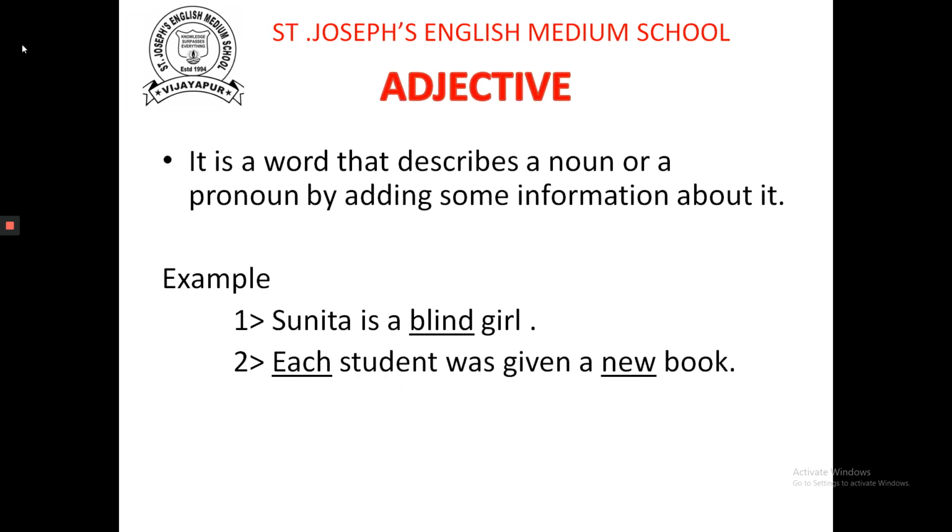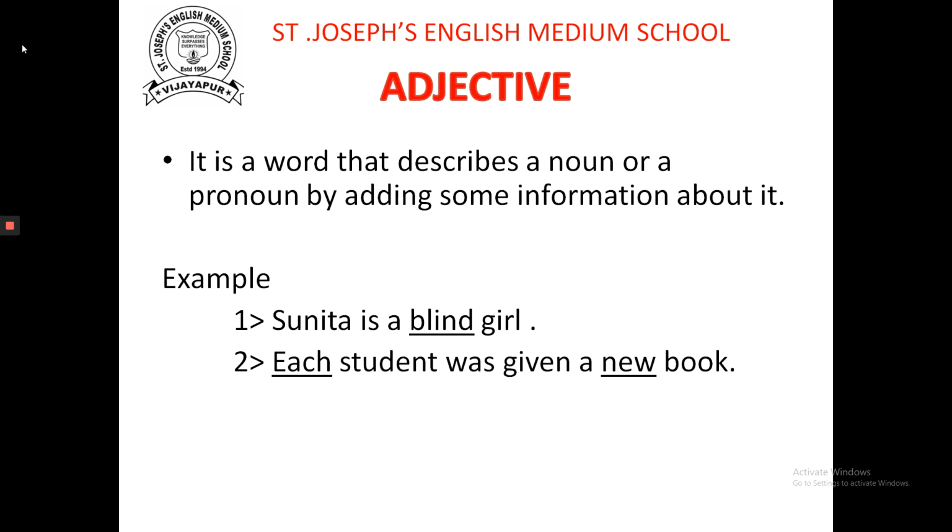Adjective. It is a word that describes a noun or a pronoun by adding some information about it, or the part of speech that describes the quality of a person, place, animal, or thing.